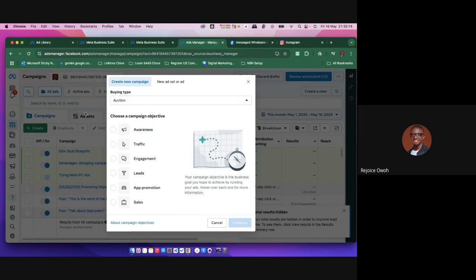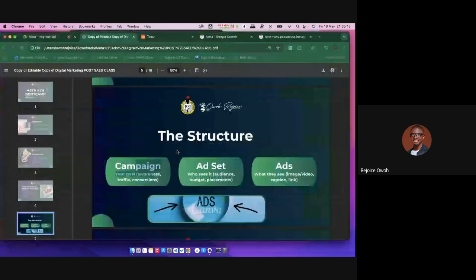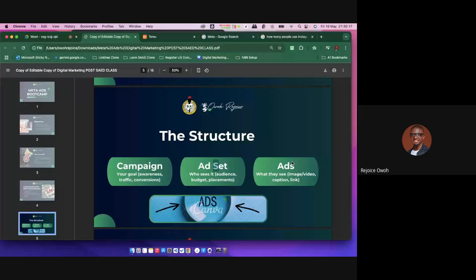So this is where I said campaign, ad sets, and ads, meaning this is the whole system of the ads. I can have 20,000 ads inside. Let me say Nigeria has 36 states. I can have 36 ad sets inside this campaign, and then I can have 100 ads inside one ad set inside this campaign.